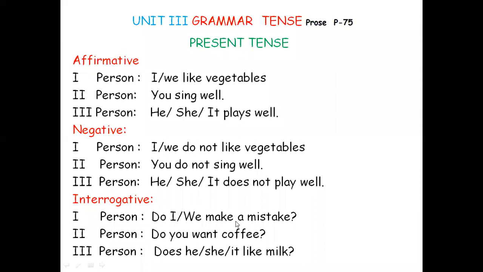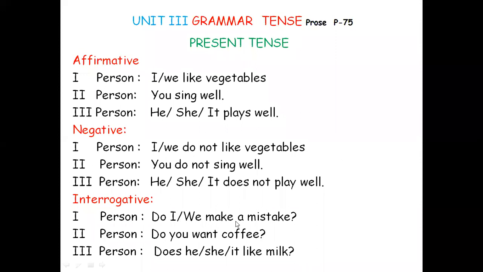See that s is added to the simple present form. He plays well, she sings well, it dances well, the monkey jumps. The crow flies, the plane flies, he comes down, he listens to me, etc. This is he, she, it plays well.